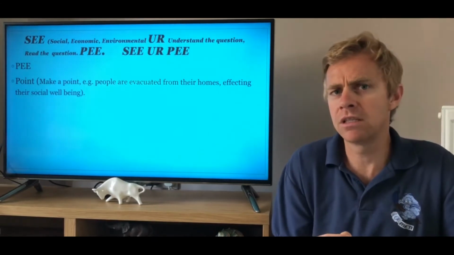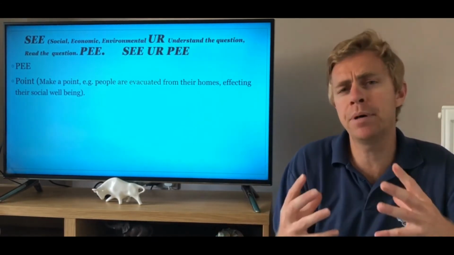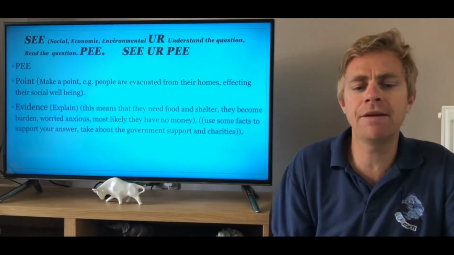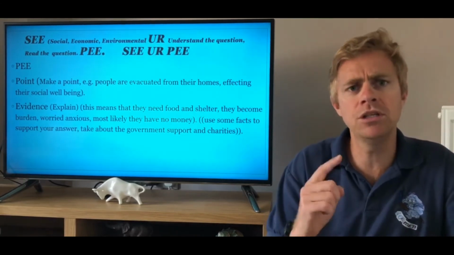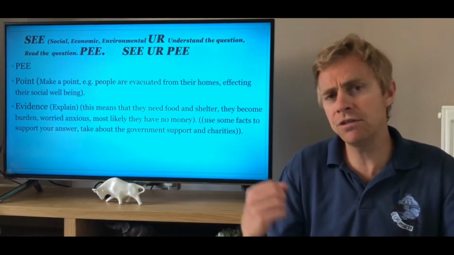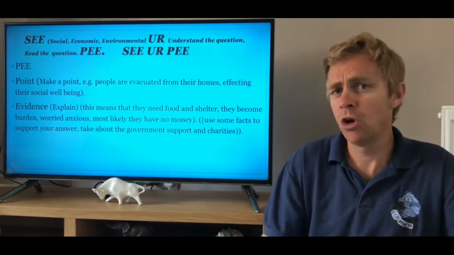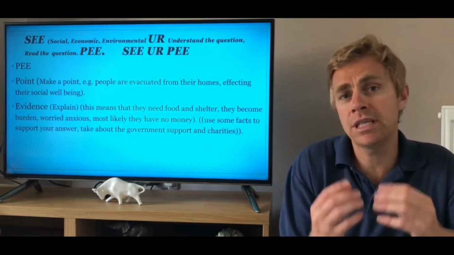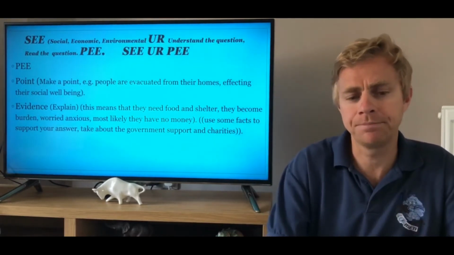What you will notice is, I don't know which of the 5 global hazards it's referring to, but it can be applied to all 5. That's key. Then give some evidence. Well, if they've been evacuated, they're going to need food and shelter, because everyone needs food and shelter. They will become a burden, either to family members or to the government. They will be worried, they will be anxious. Where are they going to get food from? Where are they going to get money from? When can they go home? Use some case-specific facts with this to strengthen your answer.